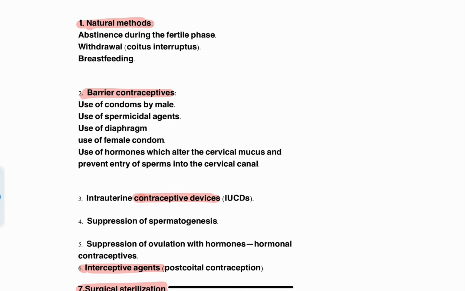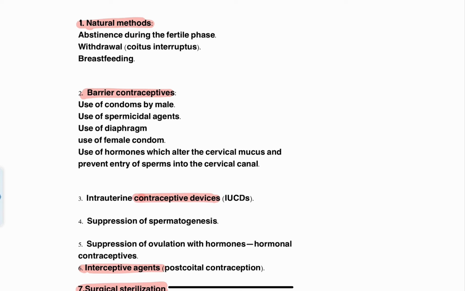Breastfeeding can provide contraception ideally for a period of about 6 months postpartum. So after the delivery of the child, for about 6 months, breastfeeding in itself is going to provide a contraceptive effect to the female. So all these are the natural methods of contraception. This will be dealt with in detail in the subsequent modules, right?